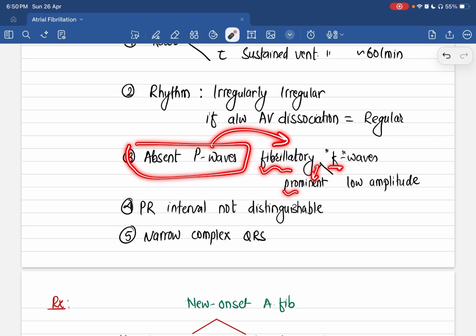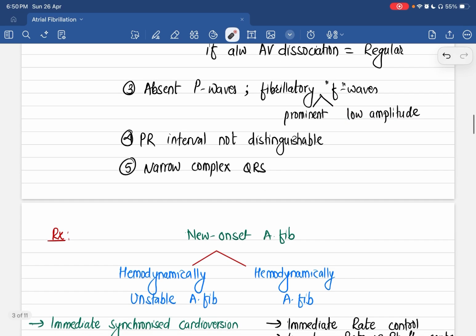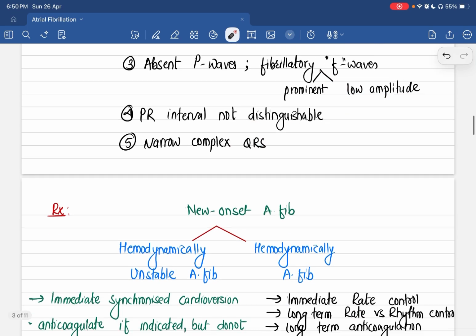If the F waves are quite prominent, then the atrial fibrillation is quite acute in onset. And if the fibrillatory waves or F waves are of low amplitude, then this atrial fibrillation has lasted for a very long duration. And of course, there will be narrow complex QRS.